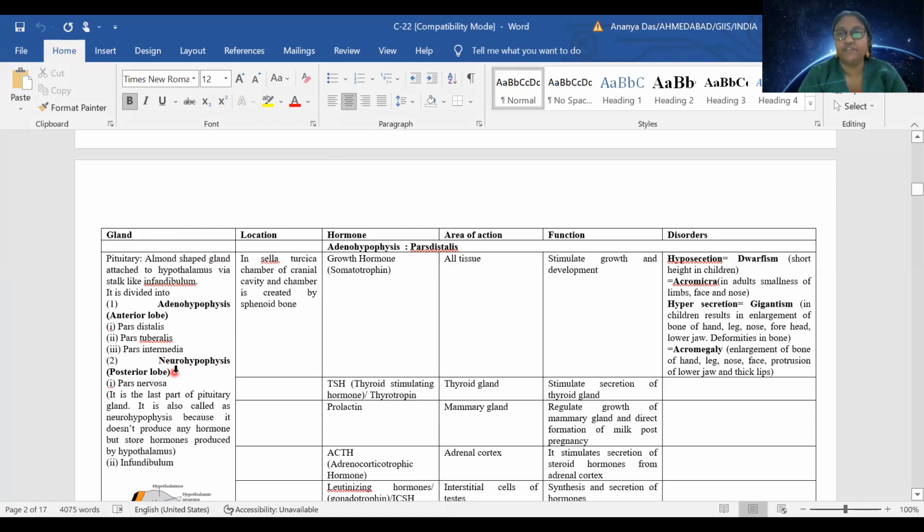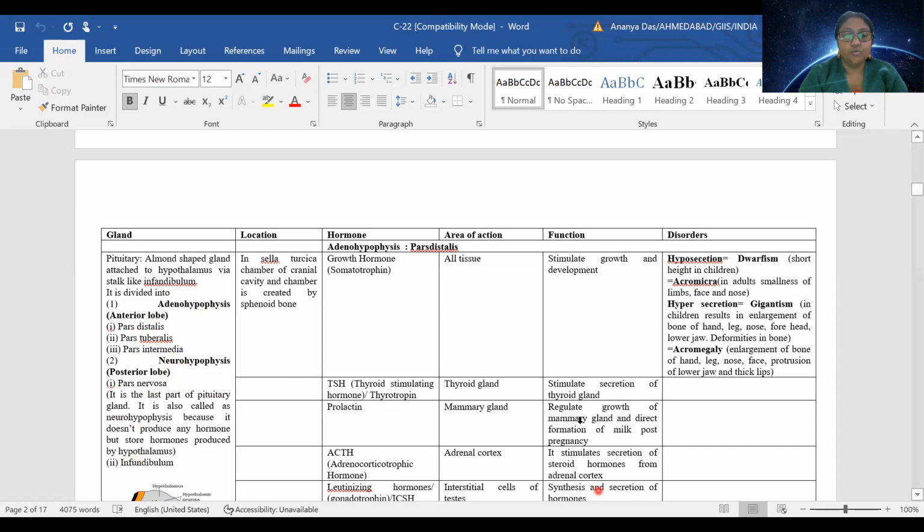The secretion of hypothalamus, that is oxytocin and vasopressin, is stored here. Adenohypophysis can be further subdivided into pars distalis, pars tuberalis, and pars intermedia. Whereas neurohypophysis can be subdivided into pars nervosa and infundibulum.